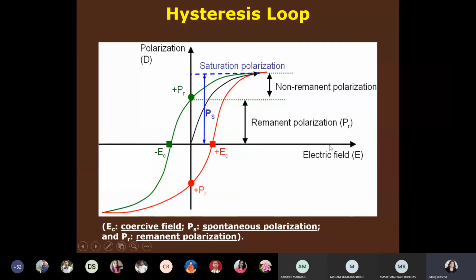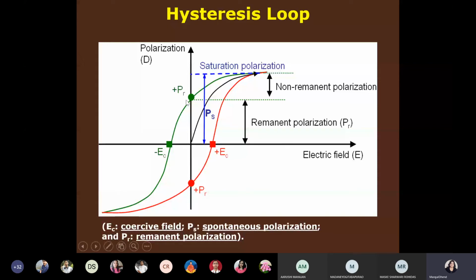Now you have given an electric field to that material. Now the electric field is 0, but still this will be the remnant polarization. Now you take this material and just see what the polarization is. You will get so big a polarization. That is what I have said, that polarization is a function of history. The history of this material is the intensity of electric field that was applied earlier.